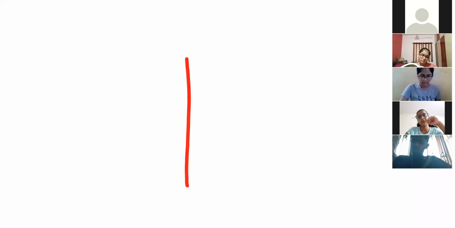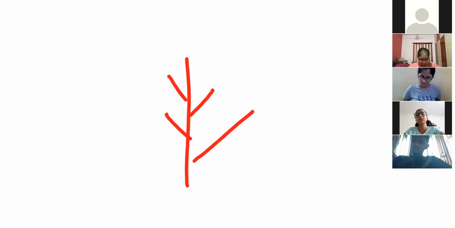Next, racemose and cymose inflorescence, your textbook line. In racemose, the main axis continues to grow and flowers are born laterally in an acropetal succession. Laterally meaning what? I think you all understood. This is the main axis and flowers form on its sides, that's why we call it laterally, right?